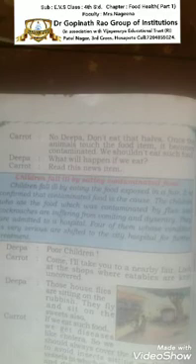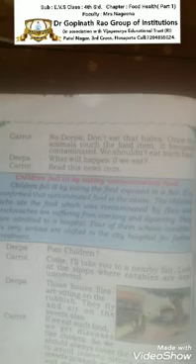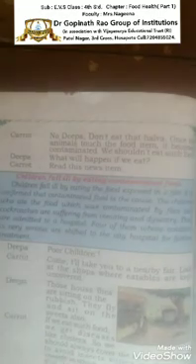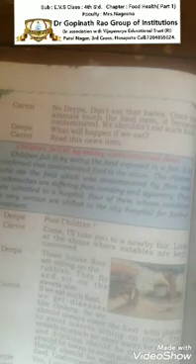Carrot asks Deepa, what will happen if we eat it? Deepa asks Carrot, what happens when we eat this contaminated food? Carrot answers Deepa. So children, what happens when we eat such contaminated food? People fall ill by eating food exposed in a fair. It is confirmed that contaminated food is the cause.